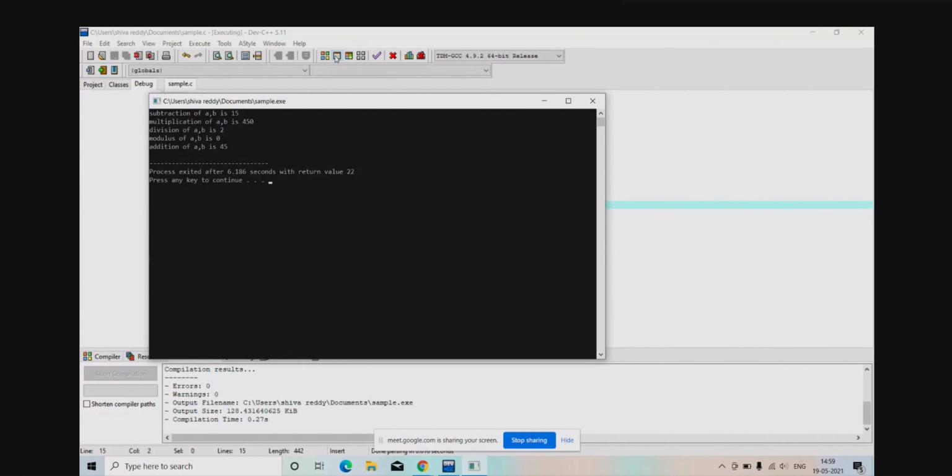Addition is 45, subtraction 15, multiplication 450, division 2, the modulus 0. When you take modulus, it means it takes the remainder. So 15 one time, 15 two times is 30, the remainder is 0. So the modulus means remainder.